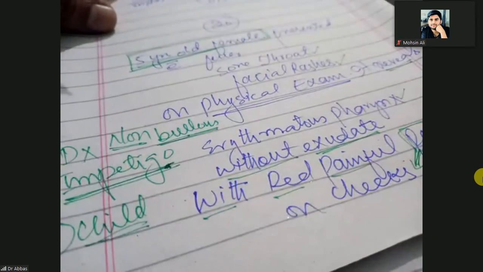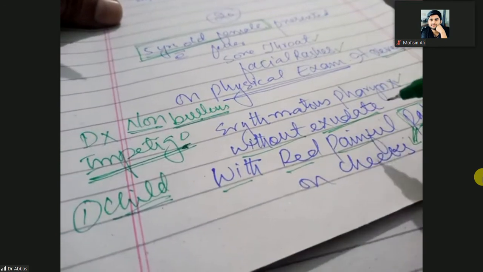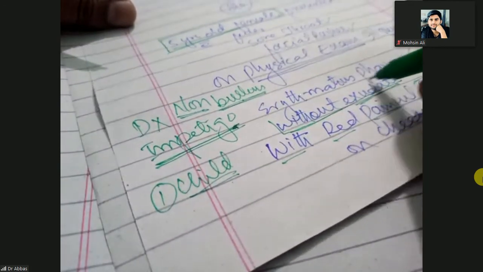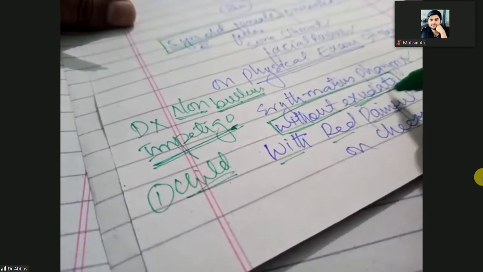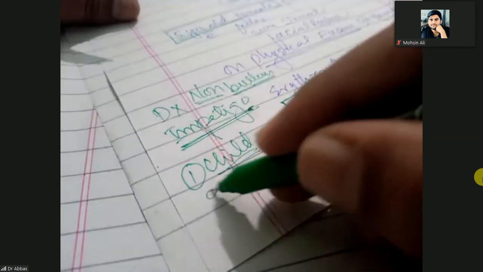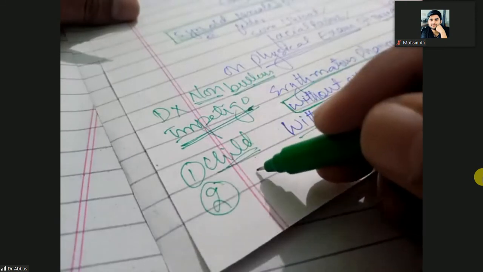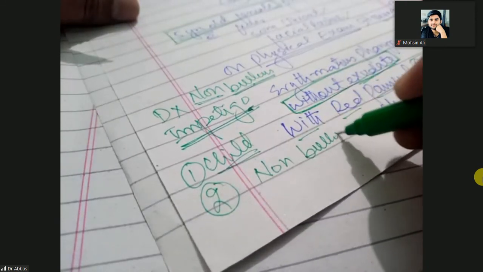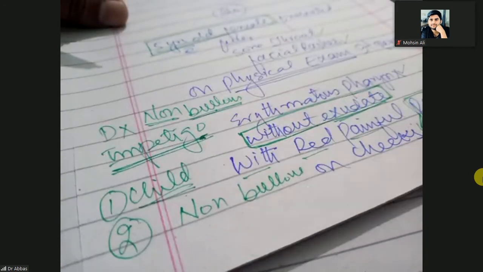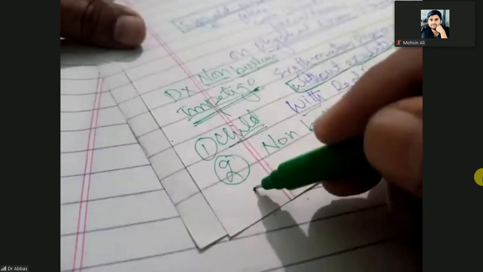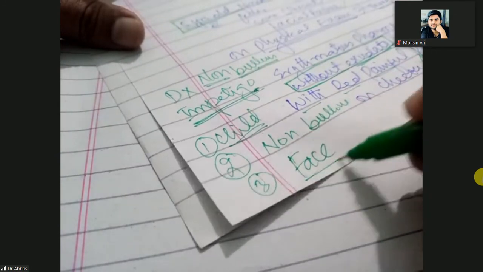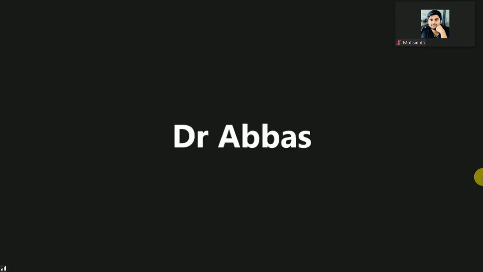Secondly, it is non-bullous, so without exudate, no fluid-filled lesions. The third feature is the face involvement.